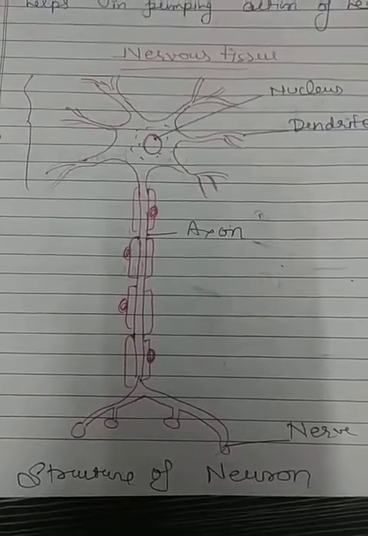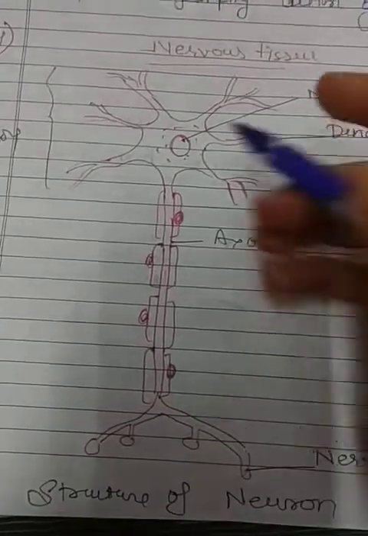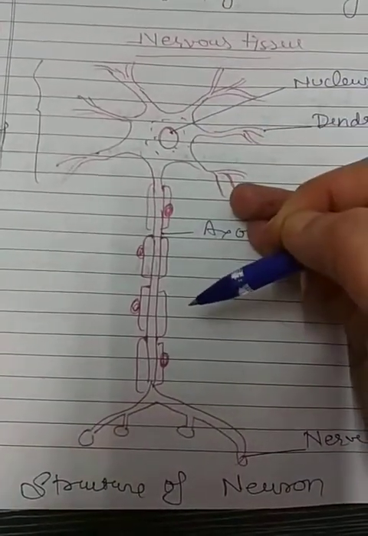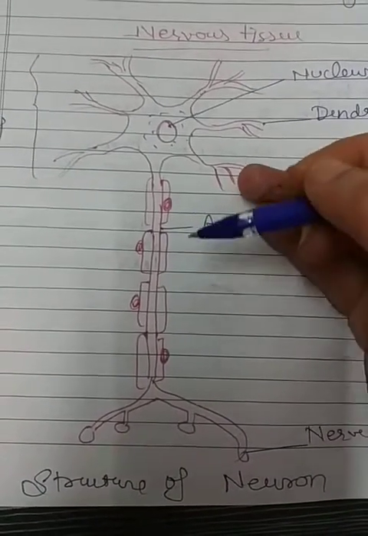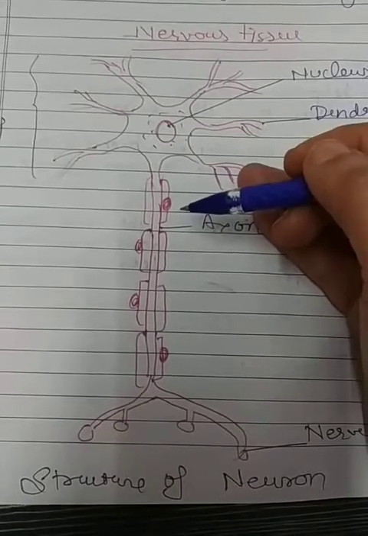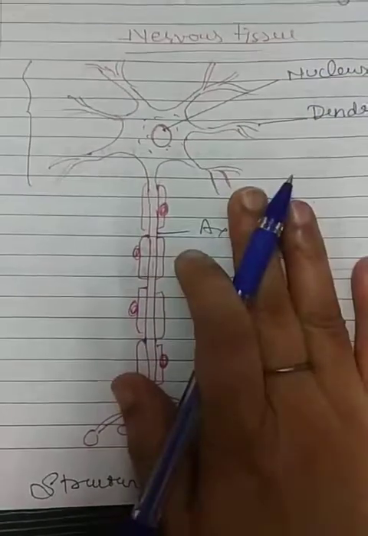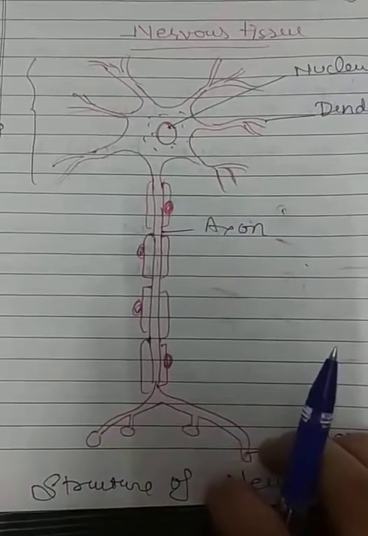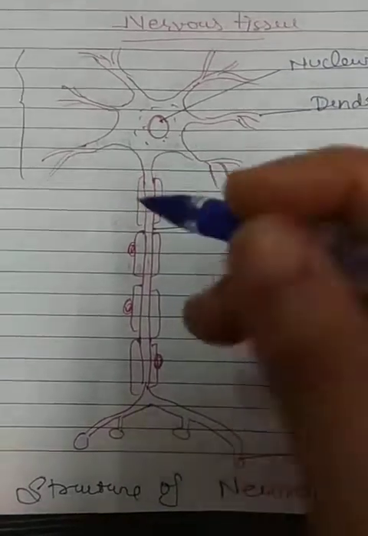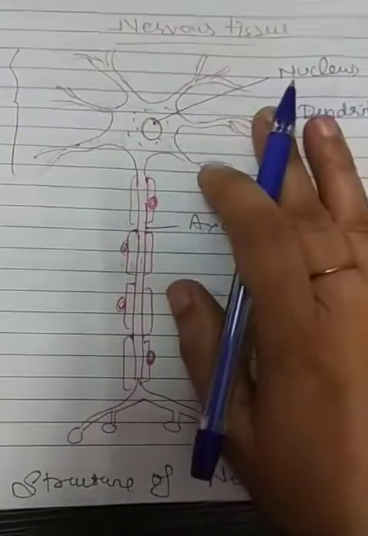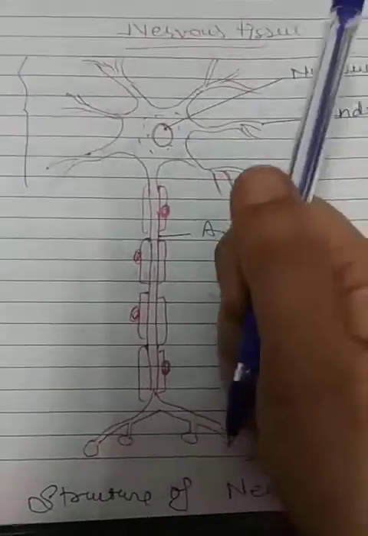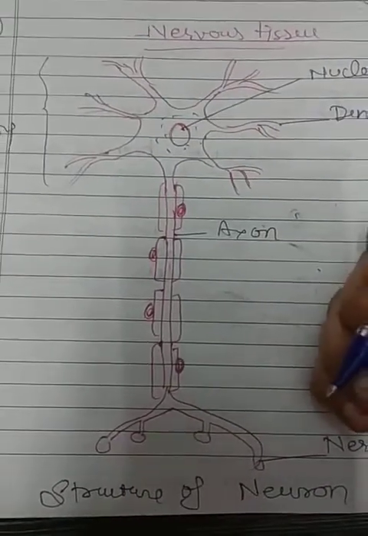Nervous tissue is the longest tissue in the human body. Nervous or nerve tissue is the main tissue of our nervous system. It monitors and regulates the functions of the body.